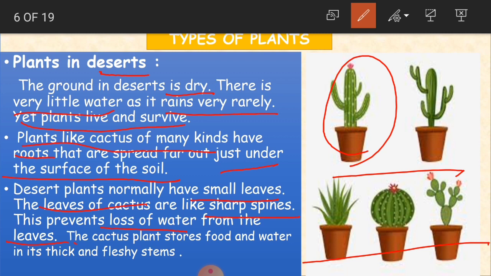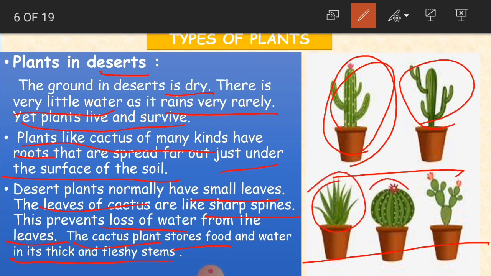The cactus plant stores food and water in its thick and fleshy stems. Then where do the plants store their food, children? They are going to store the food and water in their thick and fleshy stems. See, these are all stems of the desert plants, and they are going to store the food and water, and the stems are very thick and fleshy. Okay, clear, children?